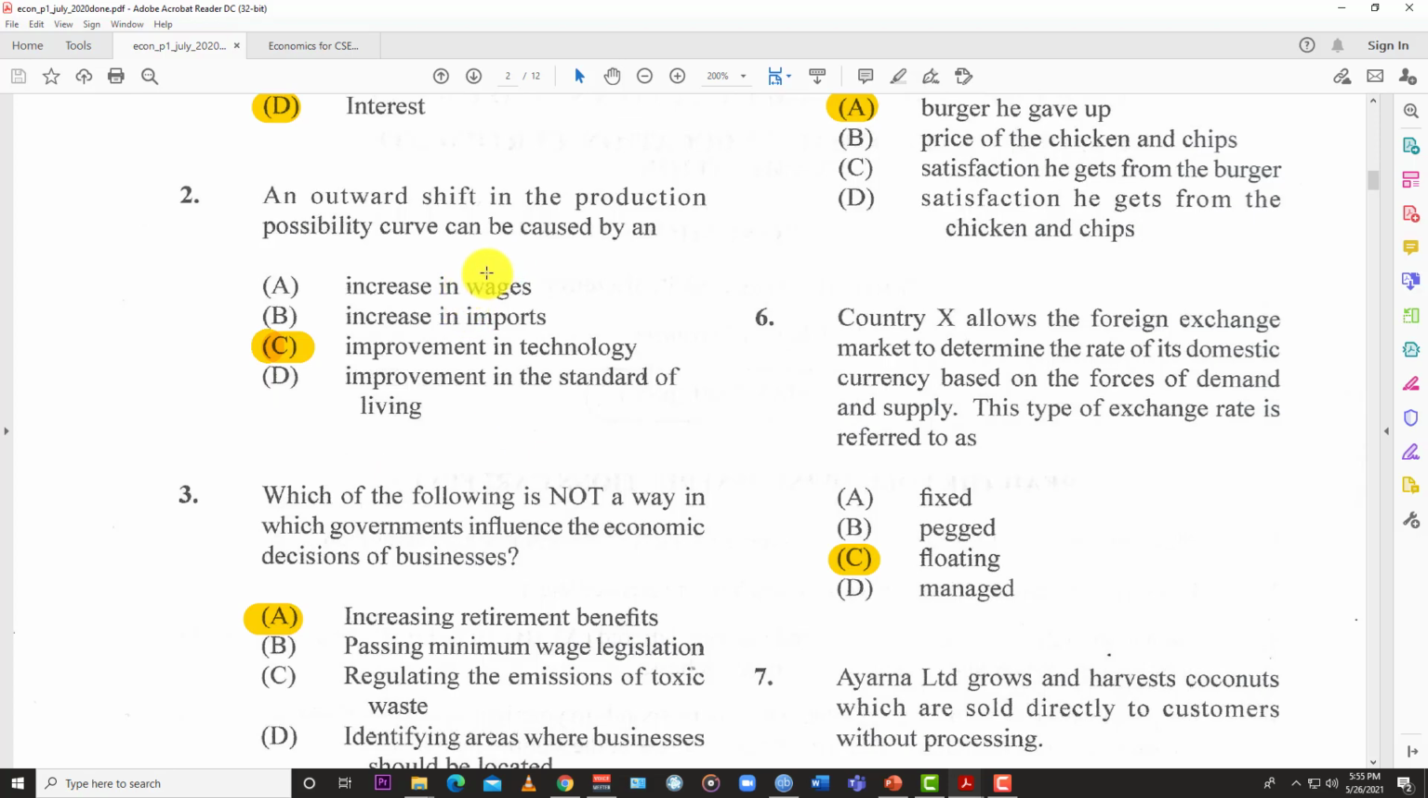If you increase wages, that might actually hamper production, because that would mean that labor has become expensive, and so you might have to lay off some persons because it's too expensive to maintain your labor force, and so your production might scale back. If you have increase in imports, meaning you're no longer relying on the local production, you're relying on overseas production now, and so local production would not be enhanced with increased imports. Then you have improvement in standard of living, and of course the production possibility curve doesn't really reflect anything about standard of living. So that's not really a way to measure that. That's not what the curve is for.